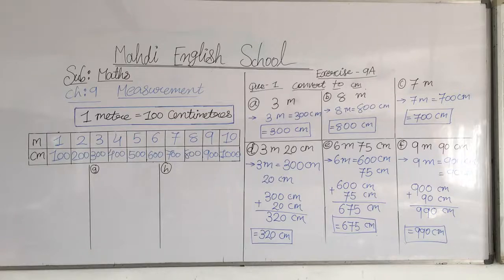Question number A, B, C, D, E, F we have done here. How many questions have we done? We have done question number A, B, C, D, E, F. We have done these questions.